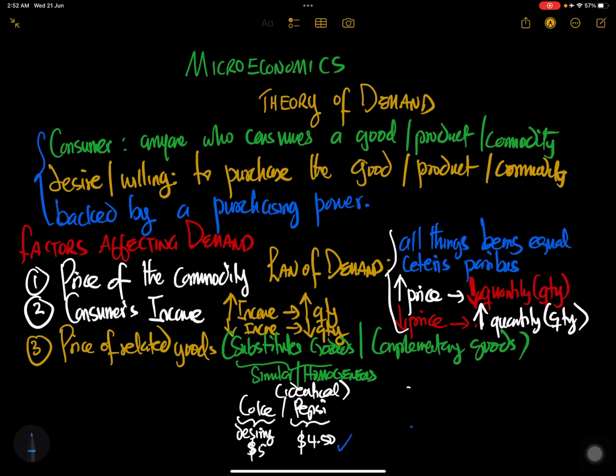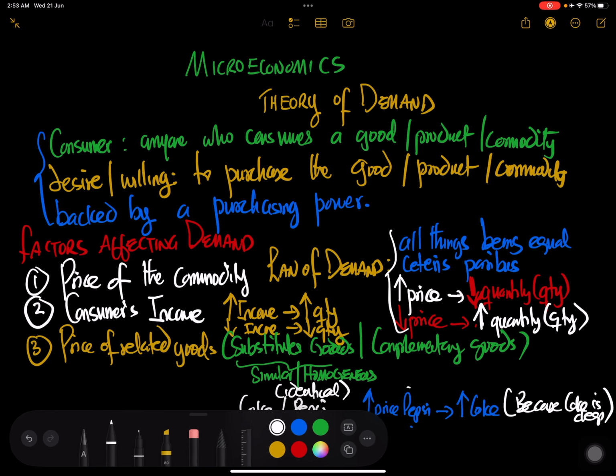So what it means is that when the price of a substitute good, the price of Pepsi, is very high, it will lead to more consumption of Coke. Why? Because it means that the price of Coke is cheap. Coke is cheap compared to Pepsi, the price is lower, so they will consume more Coke.